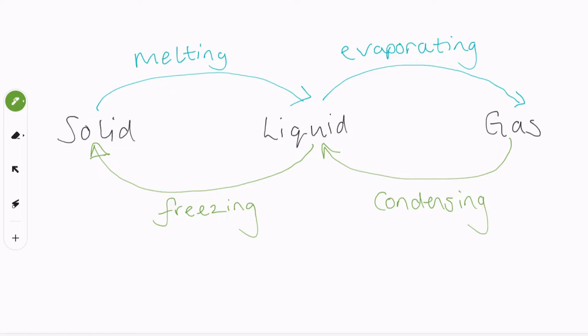Now, these four processes you need to be aware of, and you need to know how the particles are arranged in the solid, the liquid and a gas. So within the solid, remember that the particles are all close together and touching and in a regular arrangement. In a liquid, there are some spaces between the particles and they can move. Majority are still touching, but that enables them to flow. And then in a gas, the particles aren't touching, but they have an incredible amount of energy. So they do touch, but only when they collide.